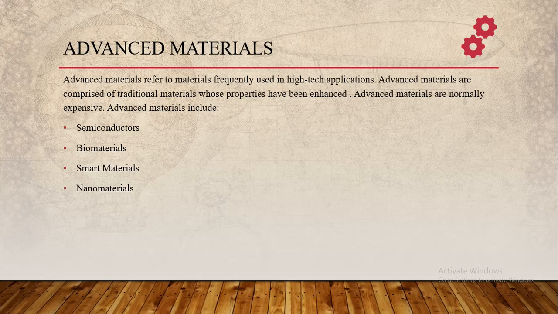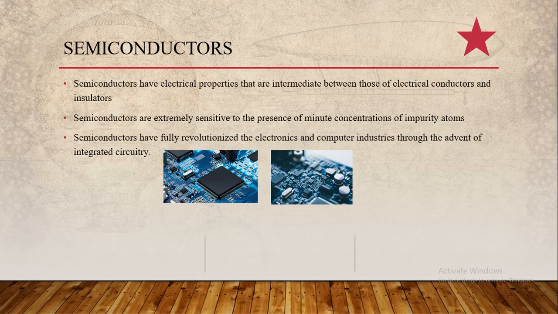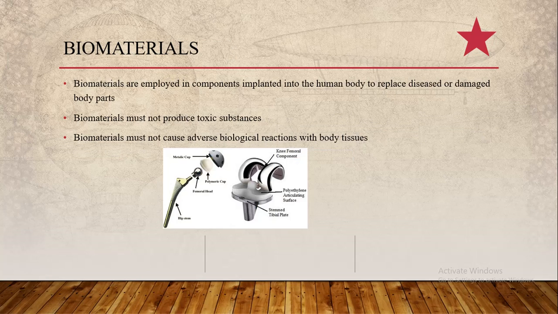Advanced materials refer to materials frequently used in high-tech applications. They include semiconductors, biomaterials, smart materials, and nanomaterials. Semiconductors. Their electrical properties are intermediate between those of electrical conductors and insulators. They're extremely sensitive to impurities, and semiconductors have fully revolutionized the electronics and computer industries through the advent of integrated circuitry.